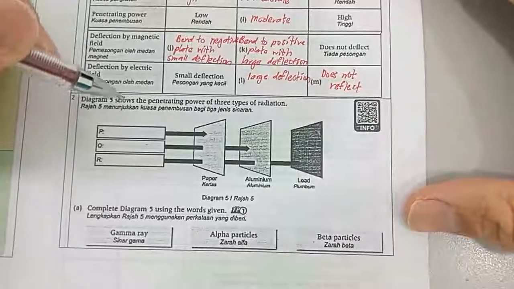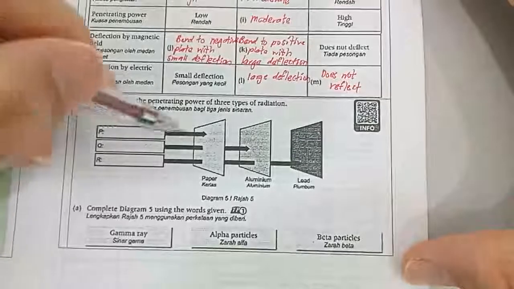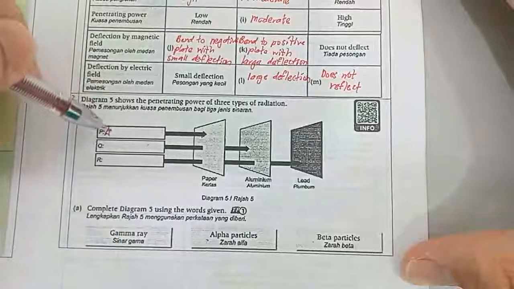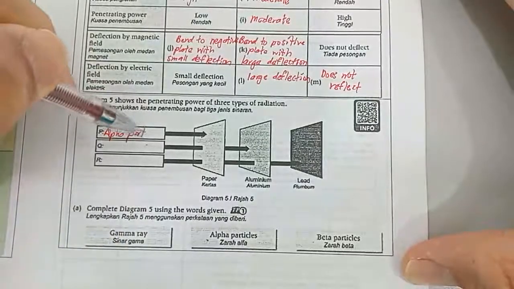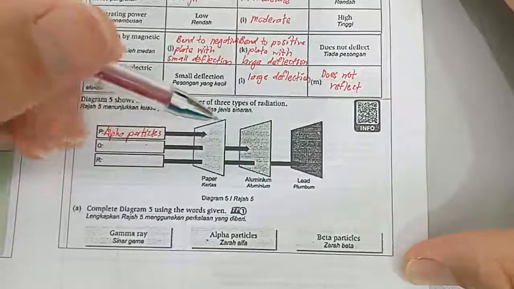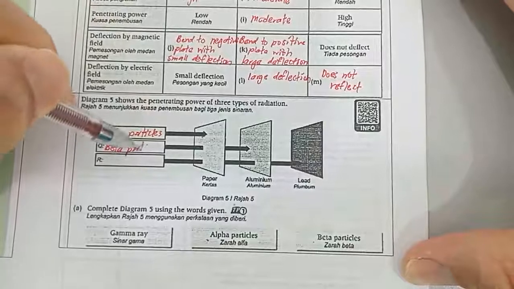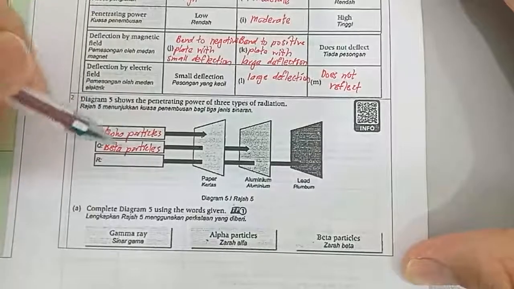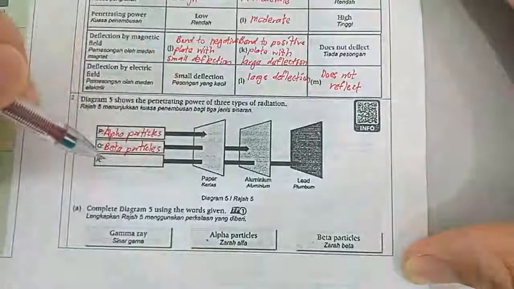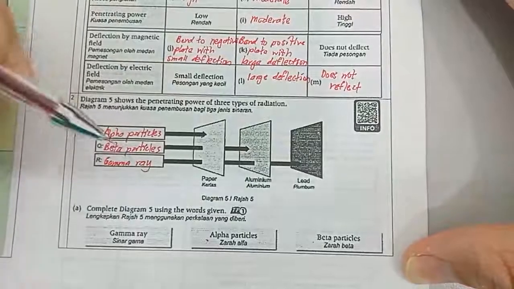Okay, diagram 5 shows the penetrating power of 3 types of radiation. P cannot penetrate paper, so that means it is alpha particle. Q can penetrate paper but cannot penetrate aluminium, so this is beta particle. While gamma ray can only be stopped by lead, so this is gamma ray.